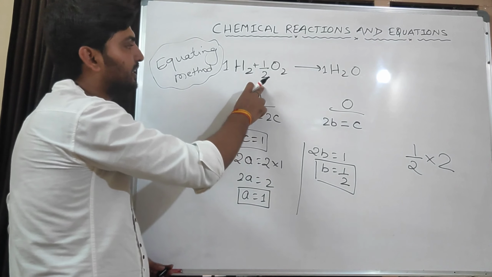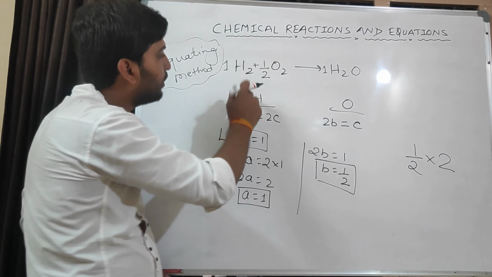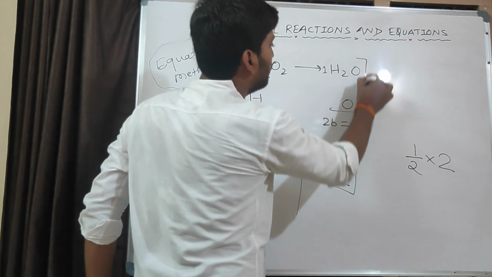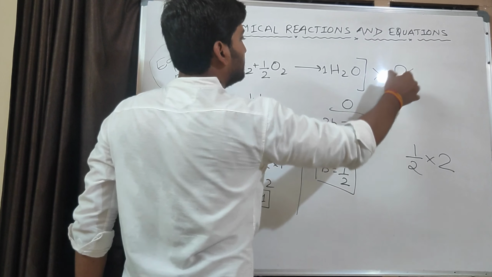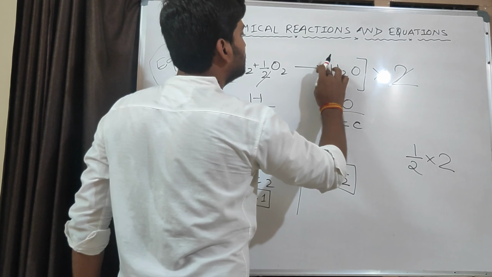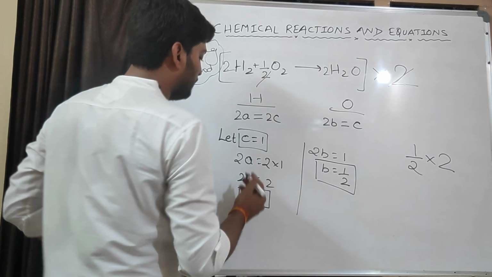So in this reaction, what is the number in the denominator? 2. So we will multiply the whole equation by 2, so that this 2 cancels with this 2. What is the new equation?